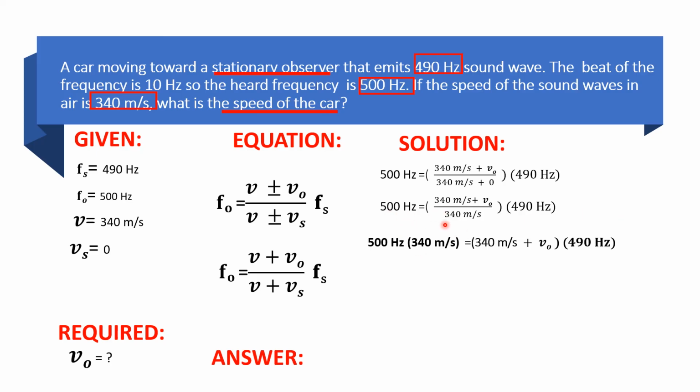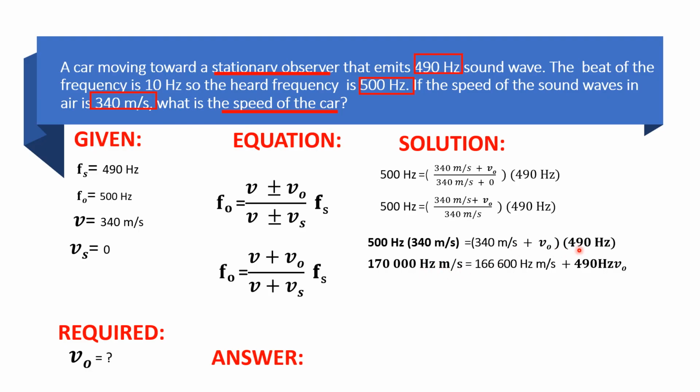So, that is 340 times 500 is equal to 340 plus V sub 0. Ayan, wala na siya dito. Kasi, nalipat na dito. Minultiply natin dito sa side na to. And then, 490. So, solve natin ngayon ito. Okay, solve natin yan. That would be 500 times 340 meter per second. So, the answer is 170,000 Hertz meter per second. So, yun yung magiging unit.